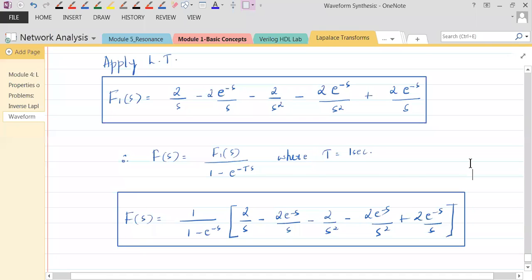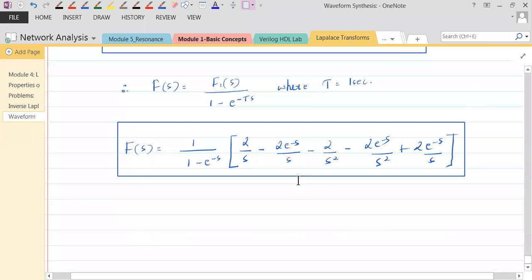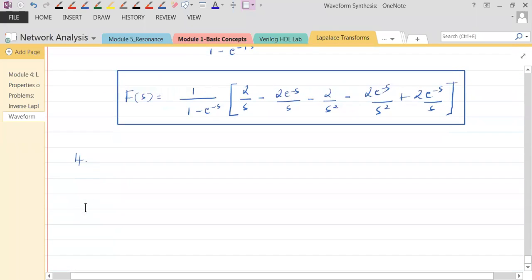Now let's move on with that last problem. Maybe we'll just copy this down fast. This is our fourth problem. Not a periodic signal, but it's what we call a staircase signal. Copy this down. Find the Laplace transform of the staircase waveform shown.